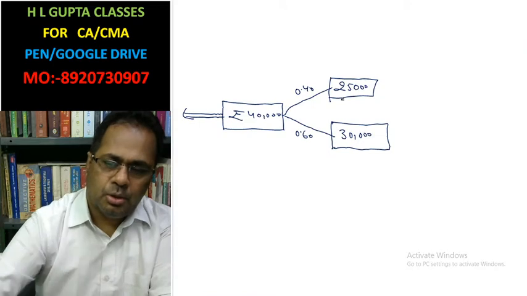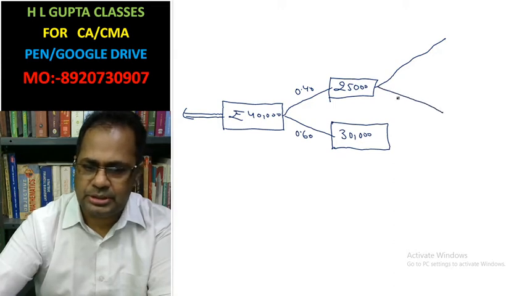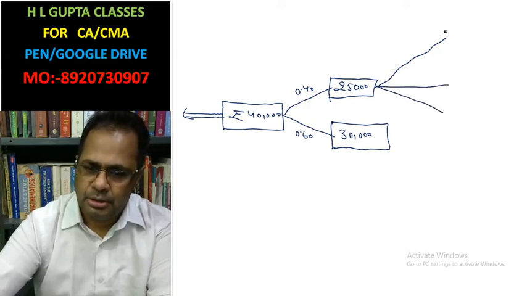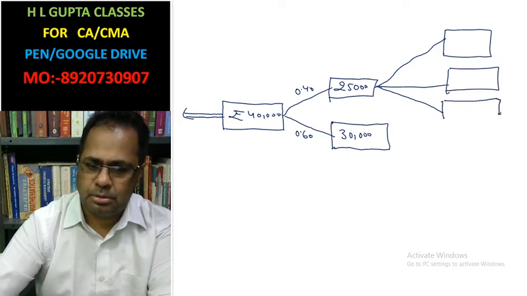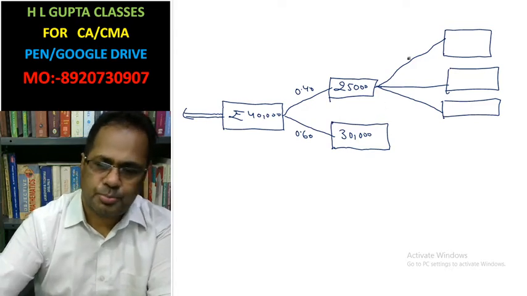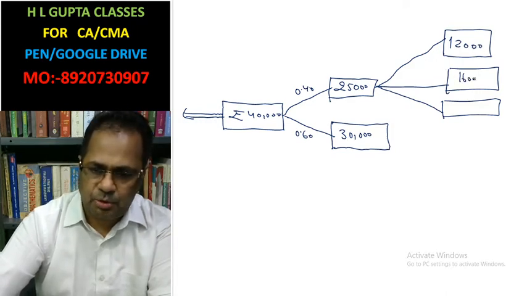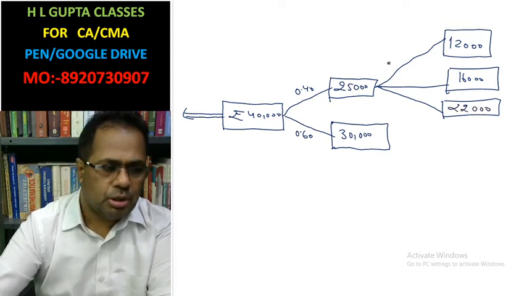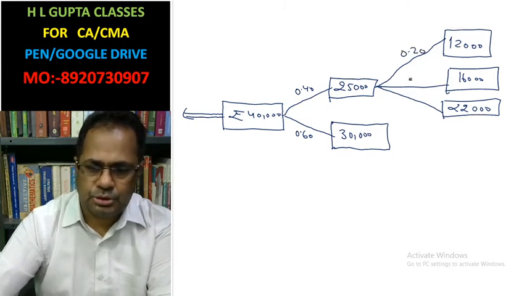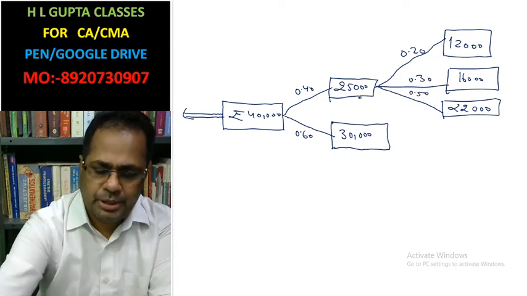It means when cash inflow is 25,000, there are three possibilities of cash inflow in the second year: 12,000, 16,000 and 22,000 cash inflow, and the probabilities of these cash inflows are 0.20, 0.30, 0.50.